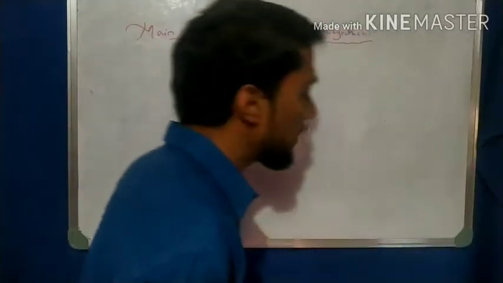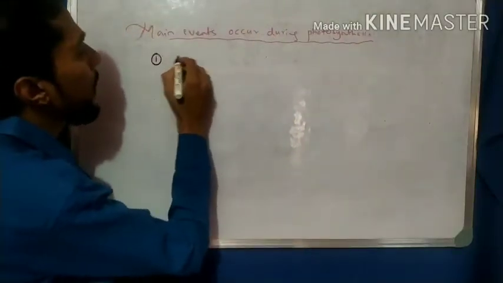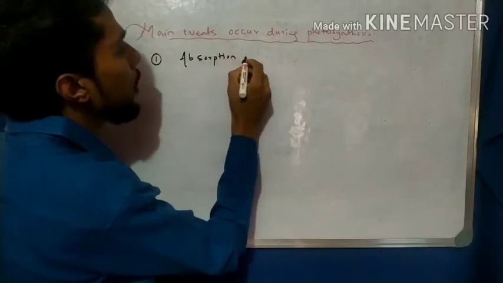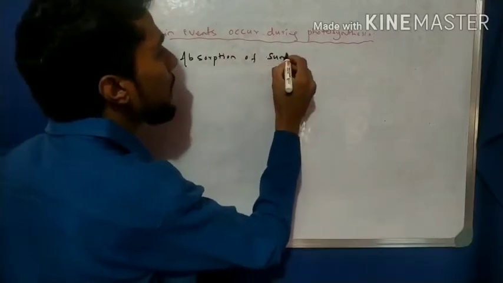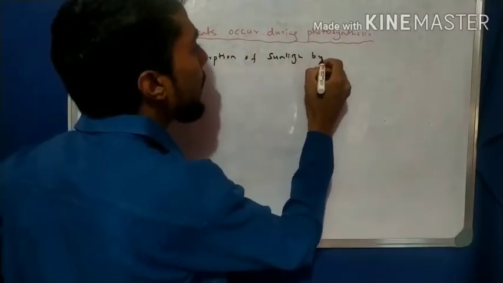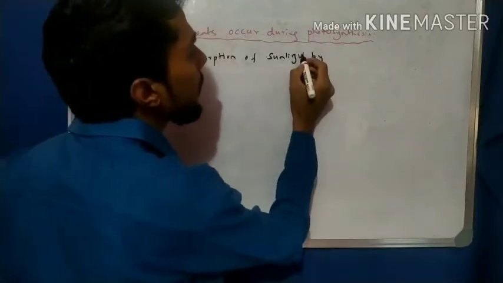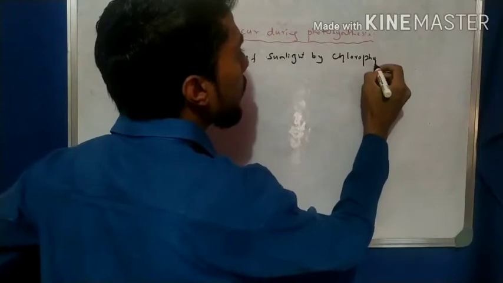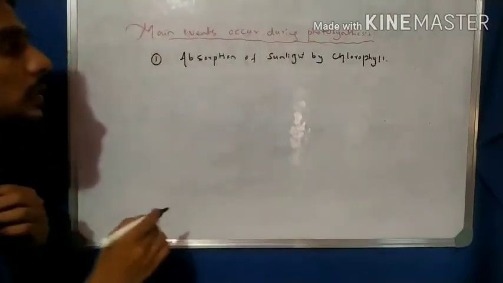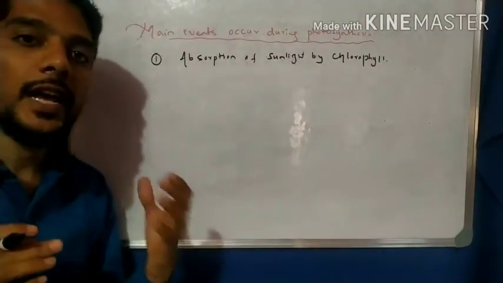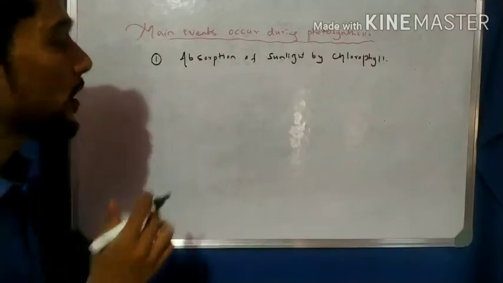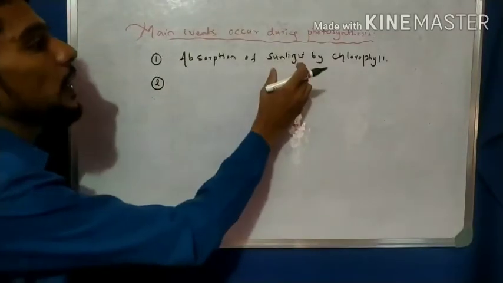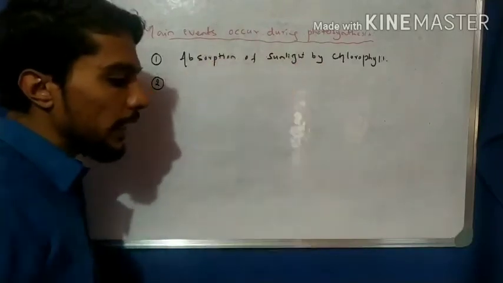The first event is the absorption of sunlight by chlorophyll. By chlorophyll the sunlight is absorbed, and that is the first event in the photosynthesis process. After absorption, this sunlight energy is converted into chemical energy.